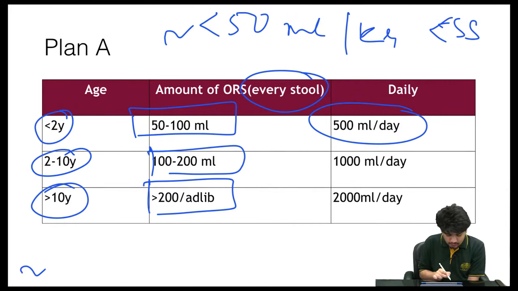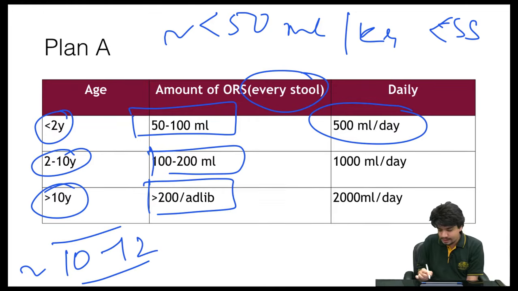So you know, a child who's around 2 years old will have a body weight around 10 to 12 kg. So that becomes around 50 ml per kg. As I told you, less than 50 ml per kg is the fluid deficit. So on a daily basis, the fluid that has to be replaced by the ORS, which every stool has to be around 50 ml, that has to be the additional fluid given by ORS, around 500 ml per day.